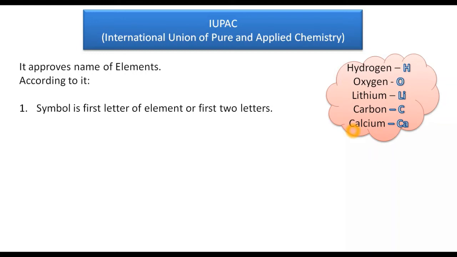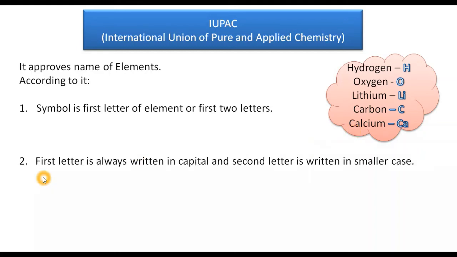That means the symbol of an element is the first letter, or the first letter and another letter of the name. The first letter is always written in capital, and the second letter is written in small case. If you are going to write a two letter symbol, the first letter should always be written in capitals, like the C here, but the next letter should always be written in small case.